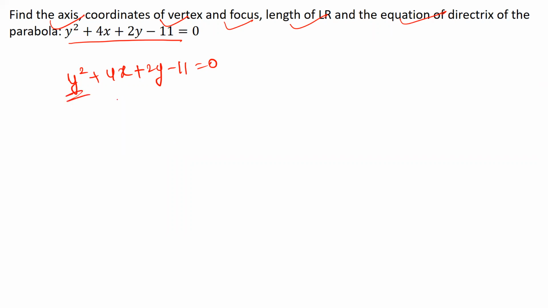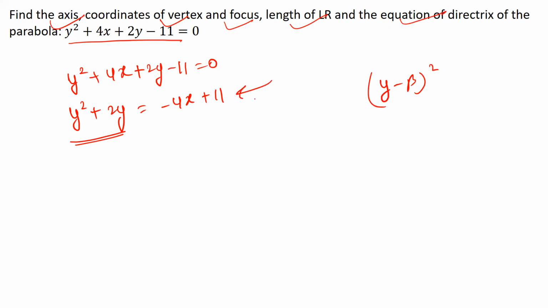So what I do, I'll take just y's together and throw x on the other side. Okay, so y square plus 2y is equal to minus 4x plus 11. All right, now my task is to complete a square, because I essentially want this entire equation to come in the form y minus beta whole square is equal to 4 into a into x minus alpha. I want this equation to be converted into this form, and that is why I am doing all these things.